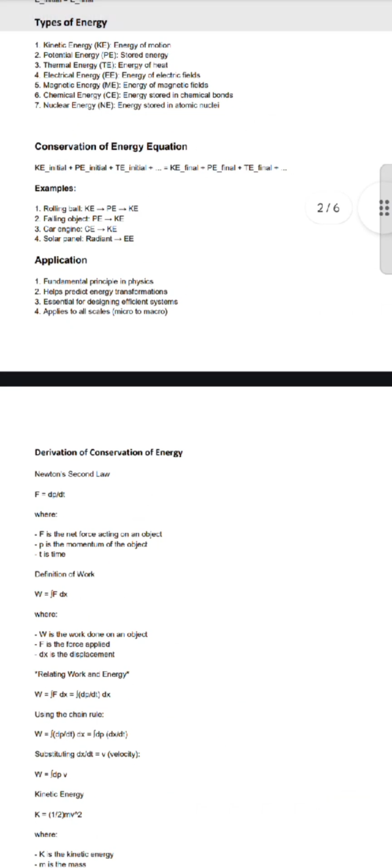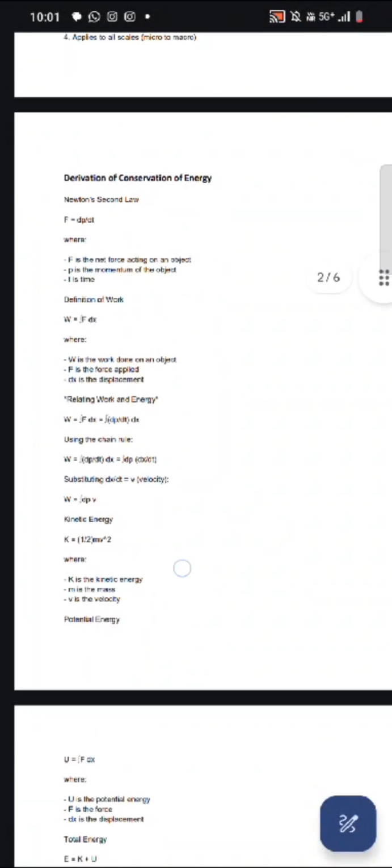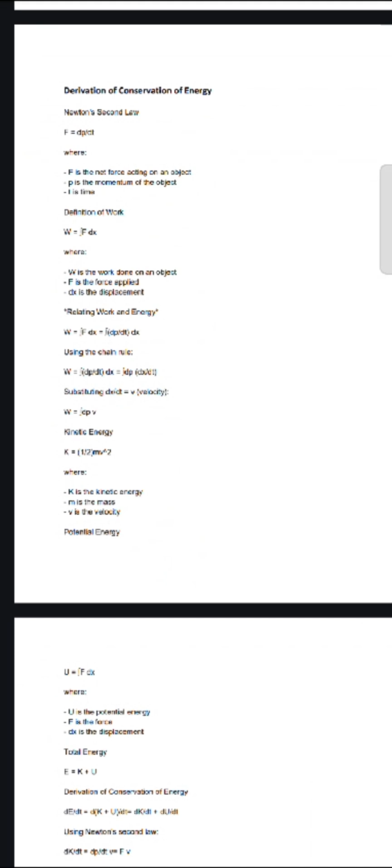So what are the applications? Actually, it is important in physics. The first application is a fundamental principle in physics, and second, it helps to predict energy transformation, and it is essential for designing efficient systems, and it applies to all scales from micro to macro. Due to the time limitation, I am not discussing the derivation of conservation of energy. Actually, I just do this using Newton's second law.